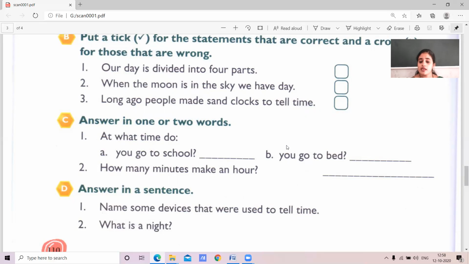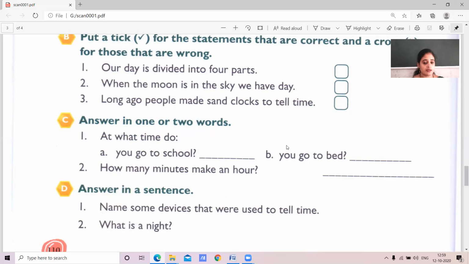The next, answer in a sentence. Name some devices that were used to tell time. Yes. The devices are sundial, sand clock, water clock, and the modern device is a clock which tells the time.